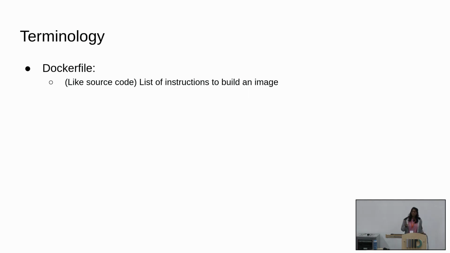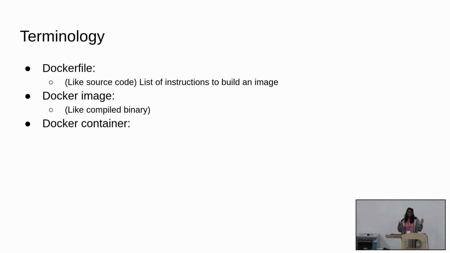But you just don't keep source code sitting, right? You have to do something with it. So for that, you first compile it. So the equivalent of compile is Docker build. What do you get when you compile a source code? You get an a.out. So likewise, when you Docker build a Dockerfile, you will get an image. An image is what happens when you follow these instructions in the Dockerfile. You will get this frozen state of a runtime environment that you get if you follow all of the instructions in this Dockerfile.